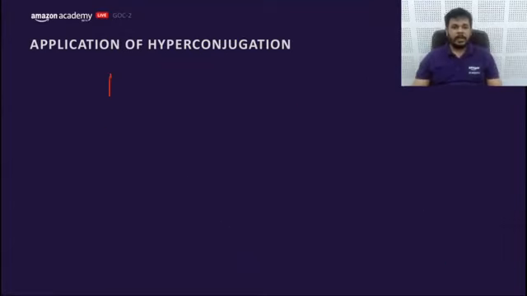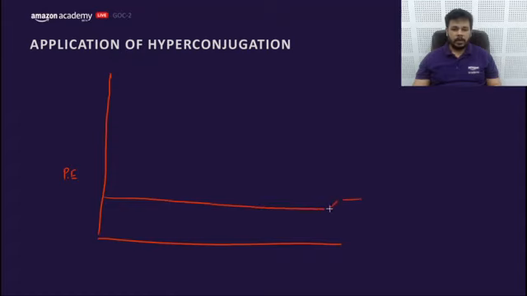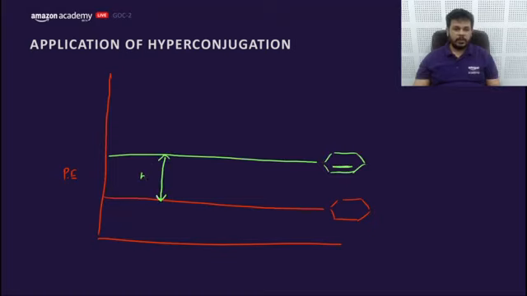Let me try to explain through a potential energy curve. All 3 compounds have product cyclohexane. Now if this level shows the potential energy of cyclohexene, the difference between the potential energy would be 29 kilocalorie.